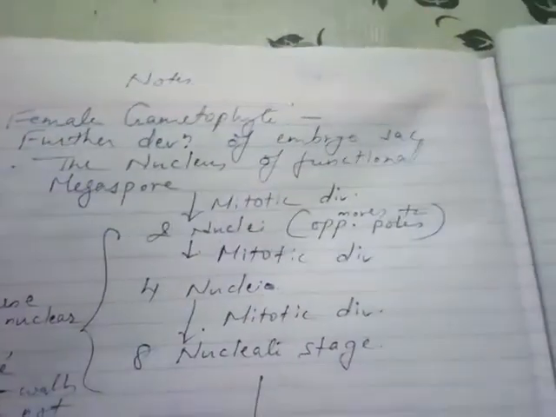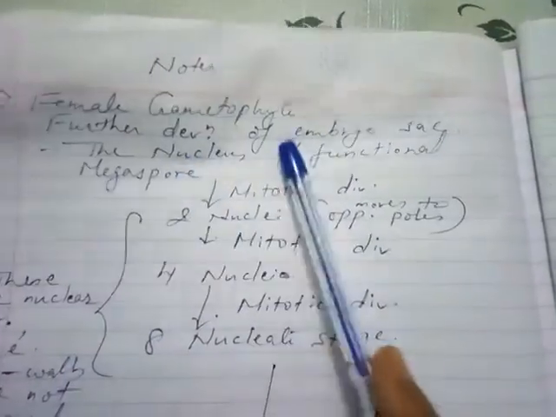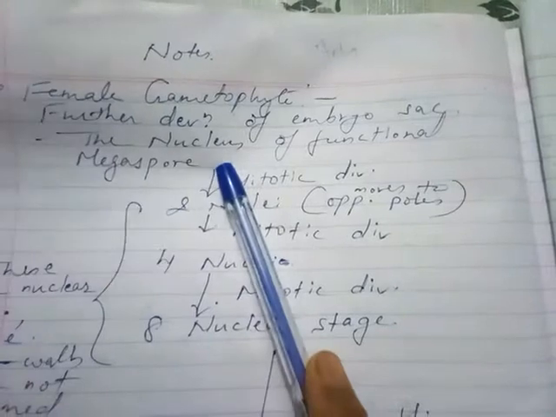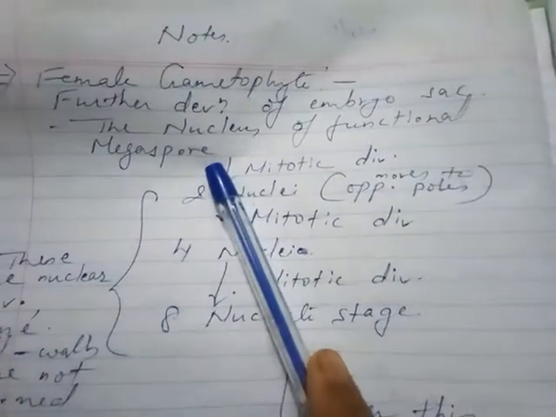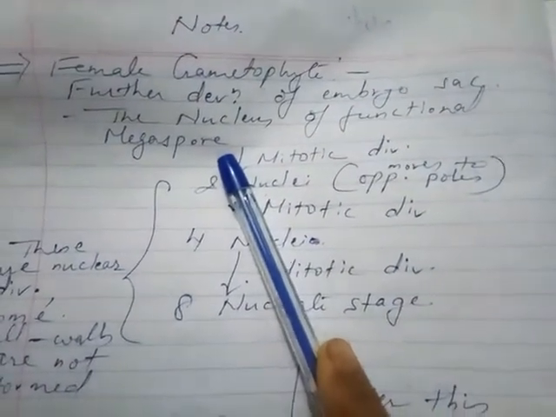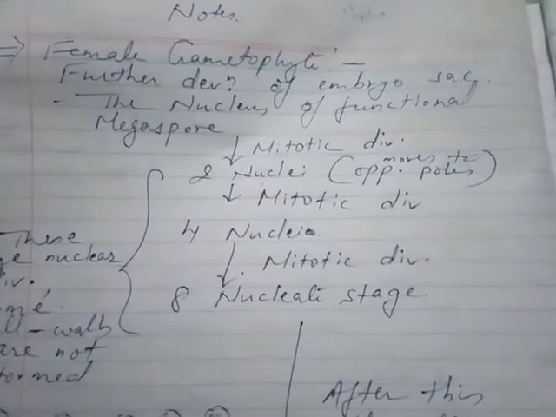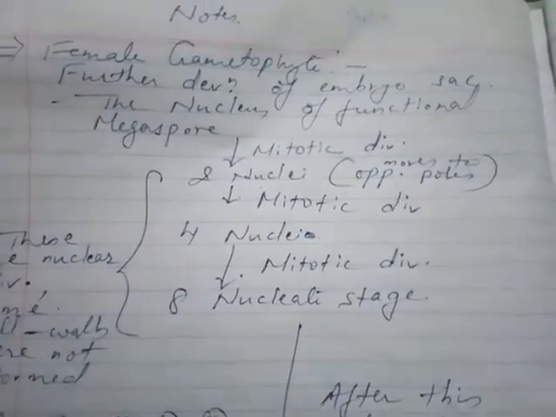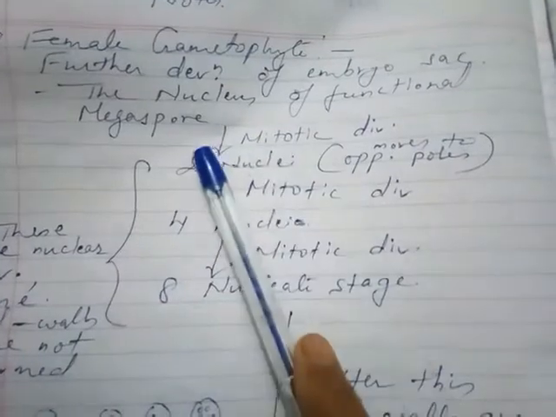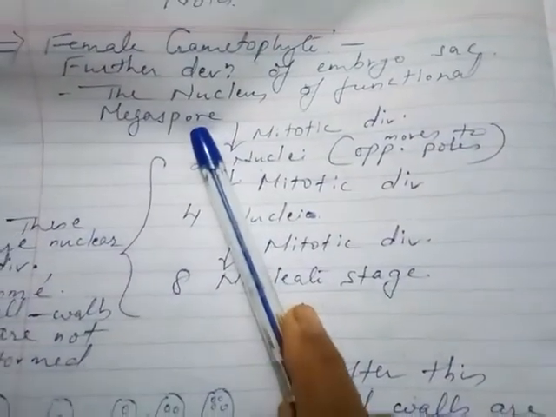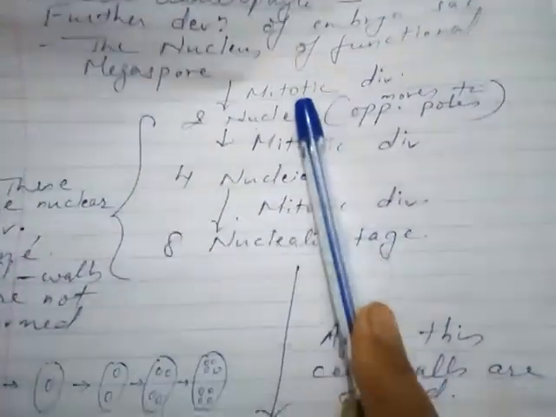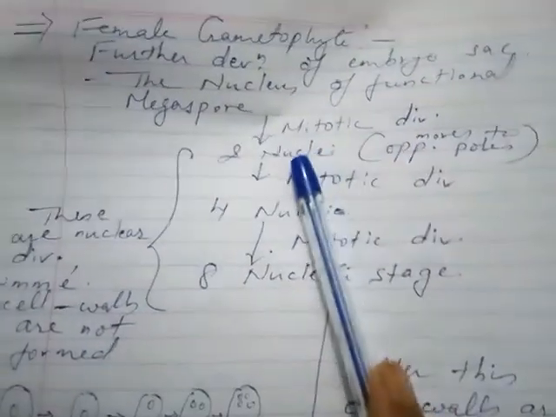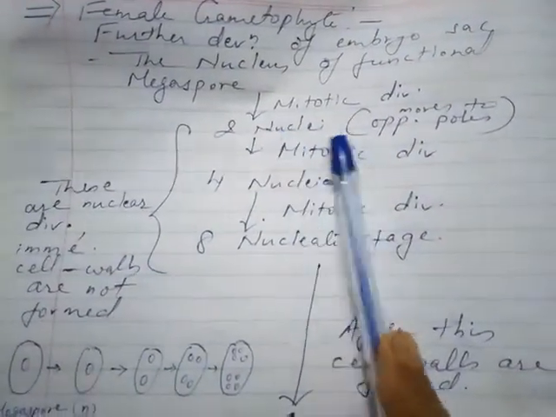Then female gametophyte. Now further development of embryo sac: the nucleus of the functional megaspore. Only one megaspore is there out of the megaspore mother cell. This megaspore is haploid, so it will undergo mitotic division. It will divide into 2 nuclei.